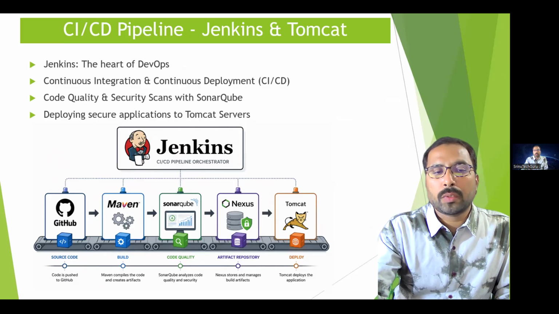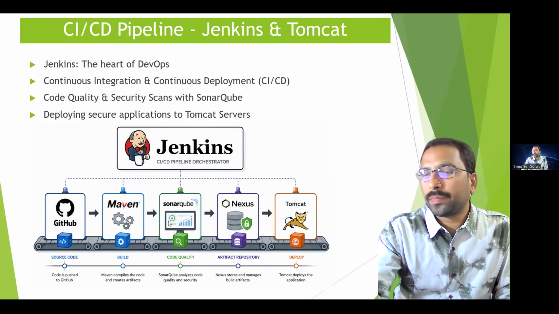When a developer pushes code, Jenkins starts the job automatically. It builds the code, checks quality, stores the artifact in Nexus Artifactory, and deploys into the Tomcat server. Because of this automation, releases become faster, safer, and easier.